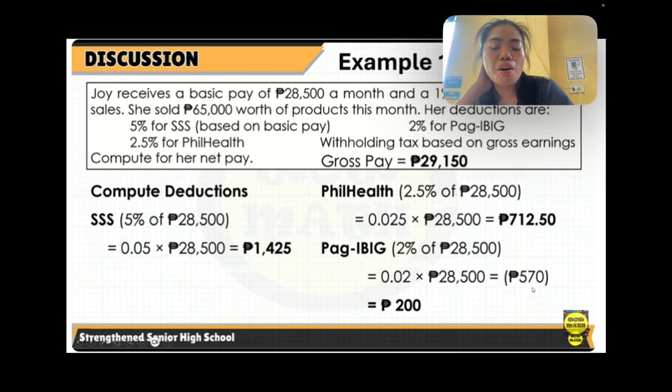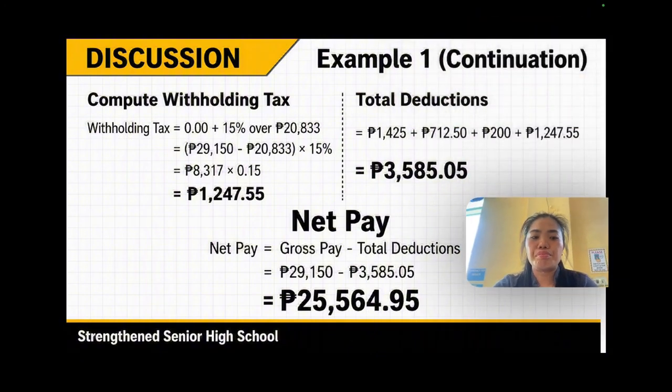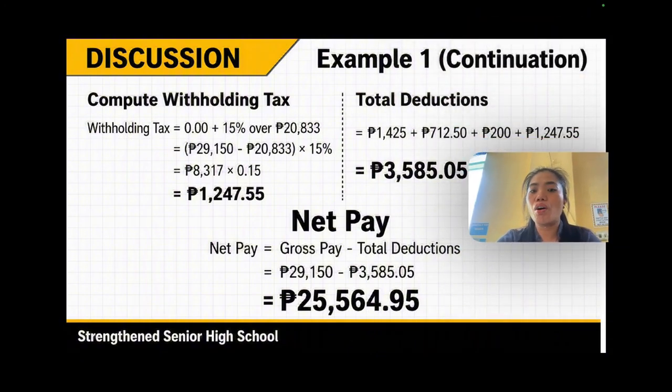Now, since it's 570 pesos, it's more than 200. The maximum contribution under Pag-ibig is 200 pesos. Okay. So next, now let's compute the withholding tax.